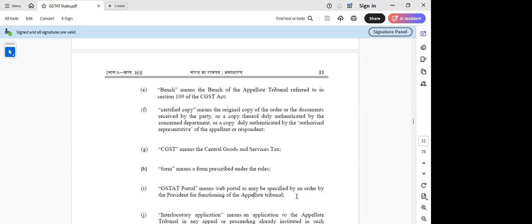I think on testing mode they came out for a few days and again it disappeared. So this is what it is, in testing mode, to the information I have on GSTAT portals.